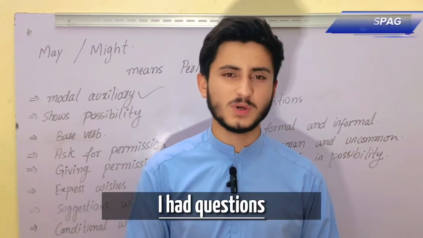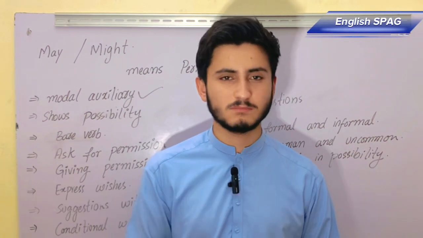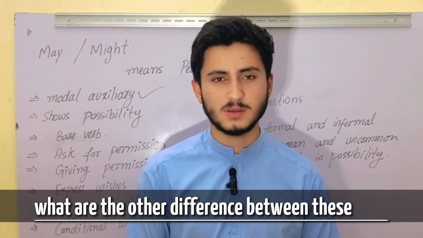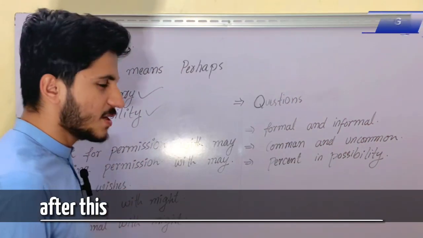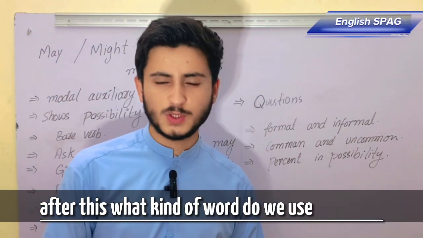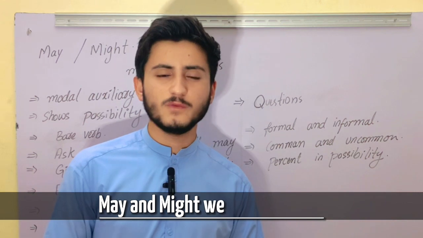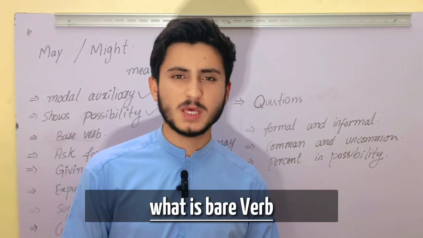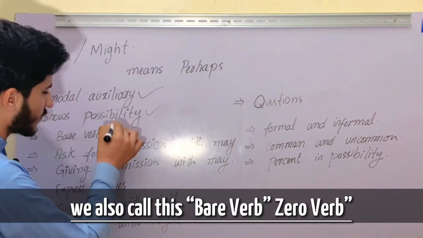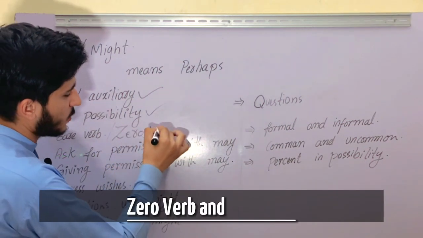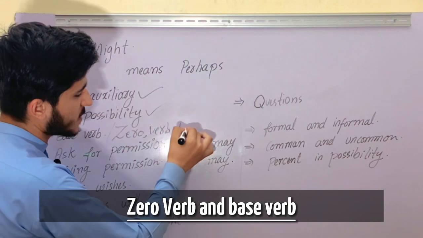And I had questions, so we are going to tell you what the other differences between these two are. After this, what kind of verb do we use after may and might? We use the base verb. What is the base verb? We also call this the zero verb. Zero verb, also base verb.